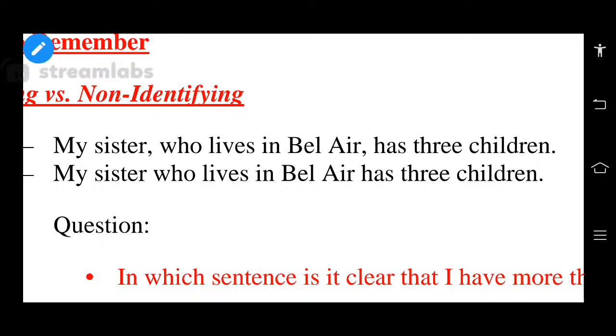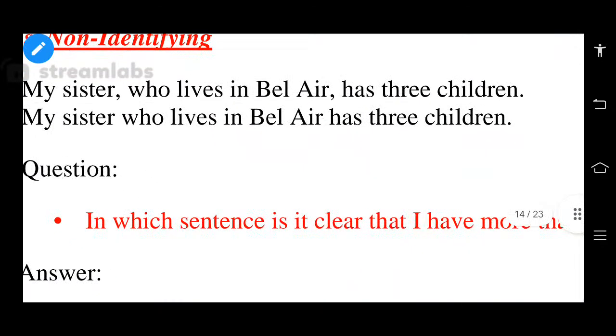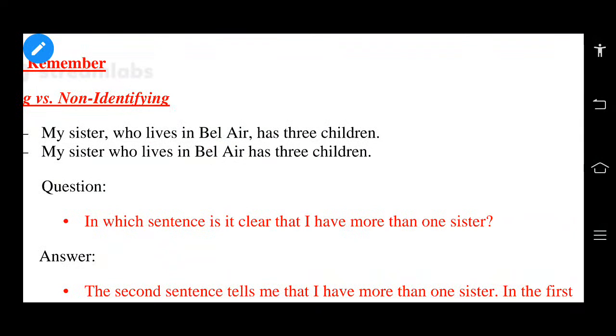Very good. Okay, clear all of you? In the first sentence, my sister who lives in Belvedere. So here he was talking about the sister who was living in Belvedere, has 3 children. That means besides her, he has some other sisters. But in the second sentence, my sister who lives in Belvedere has 3 children means he does not have other sisters. He has only one sister.